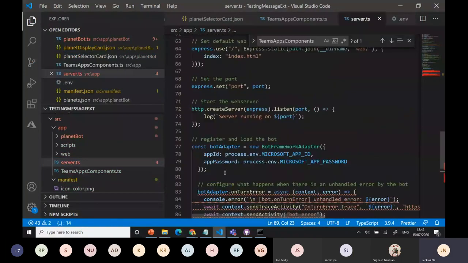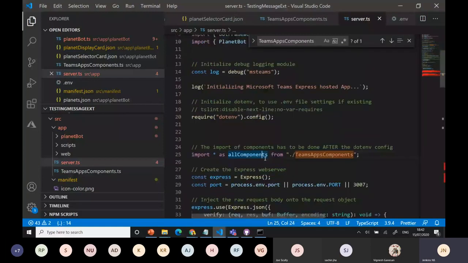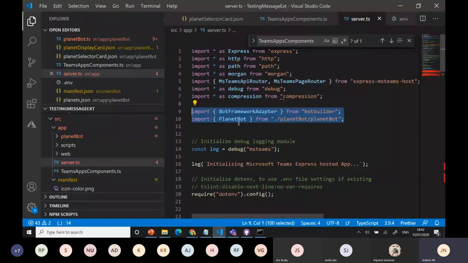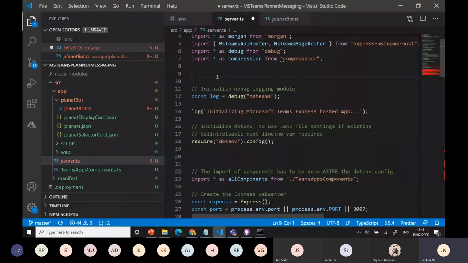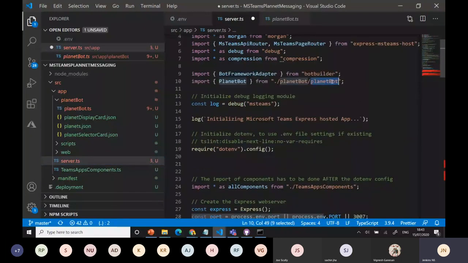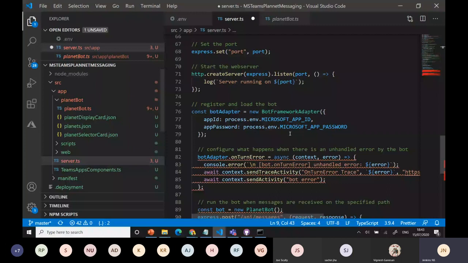And I'm going to import some classes. I need to import because otherwise it won't know, right? I need to import that, both the framework as well as the planet class. Okay, whatever creates the planet bot, right? That bot class is available here under planet bot, and we have the bot builder I created. Then now it's fine. Okay, I get the object and I'm mapping the app ID and the secret password here. Okay, and I'm passing the values and creating the bot part.